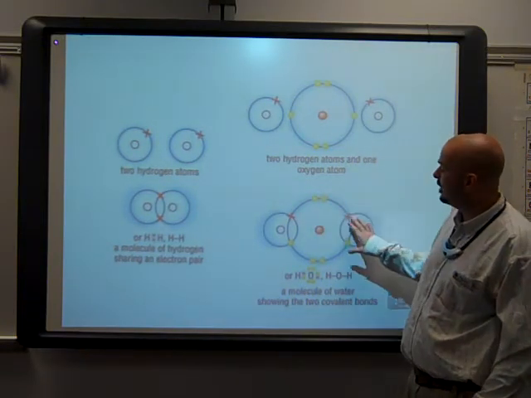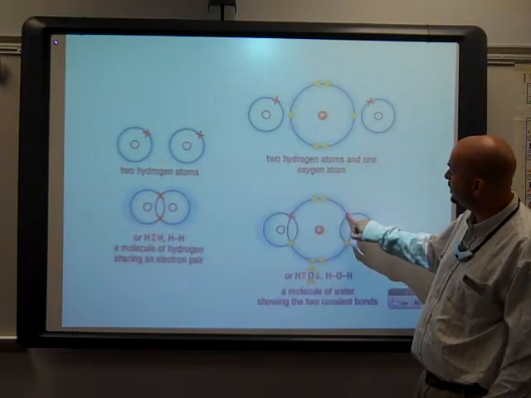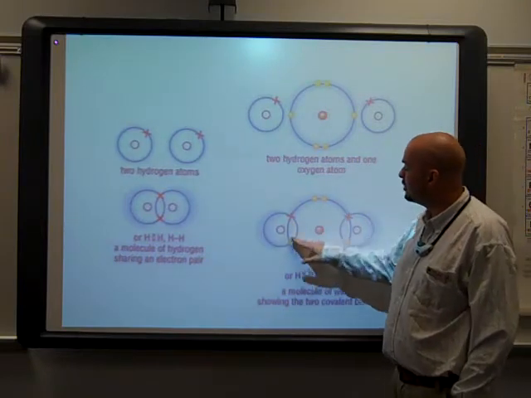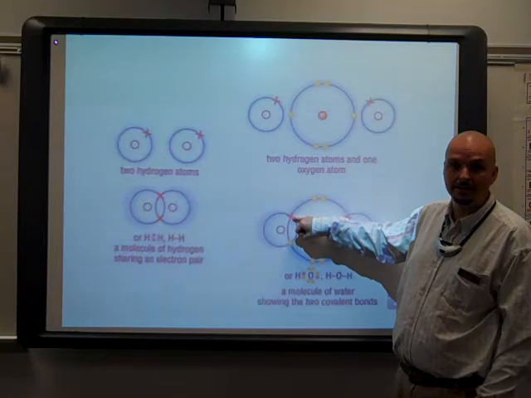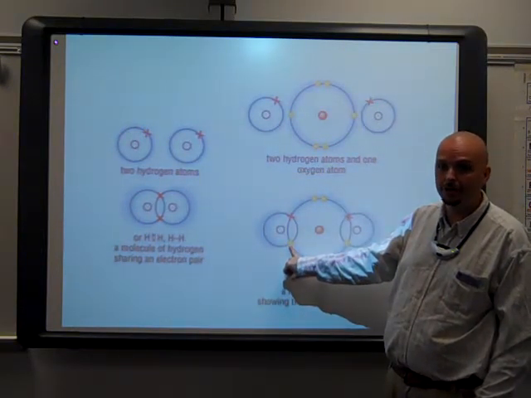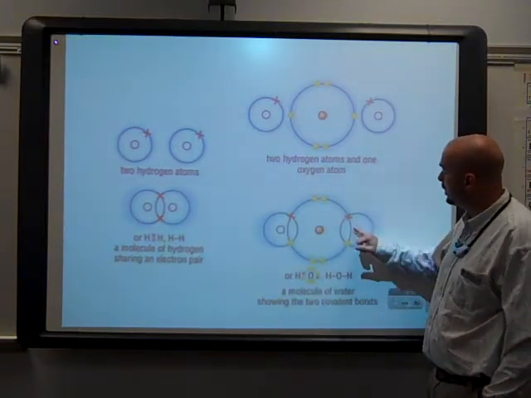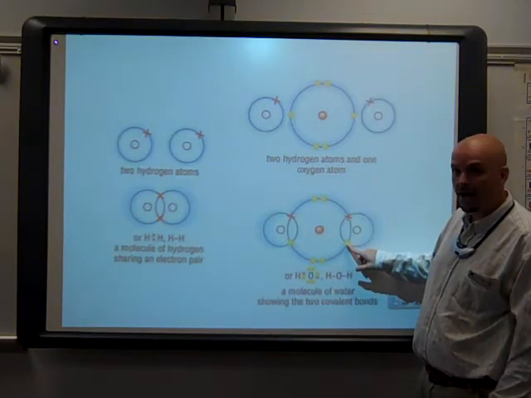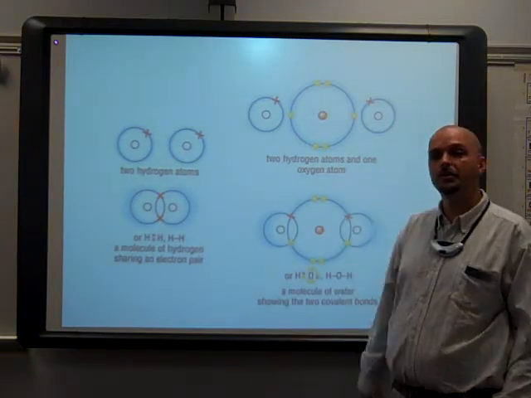So we count up how many are actually around that oxygen atom now. 1, 2, 3, 4, 5, 6, 7, 8. It's an octet. It's stable. For our hydrogens, it's the same thing that happened over here. It has its one valence electron that is its own. It borrows one from the oxygen, so it can have two. Again, same story over here. Hydrogen has its one valence electron. It borrows one from the oxygen, so again it has two, making these hydrogen atoms just as stable as the oxygen.